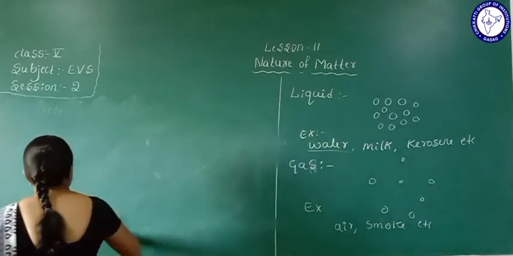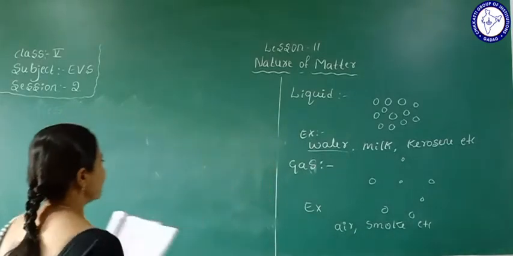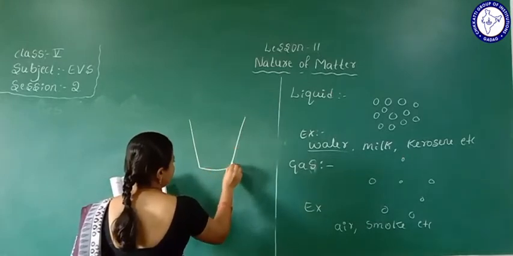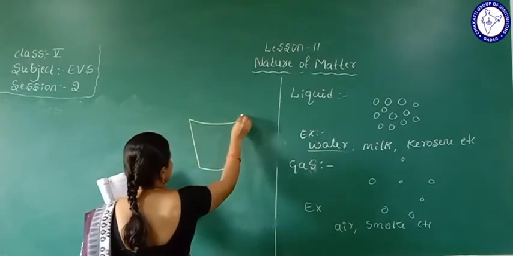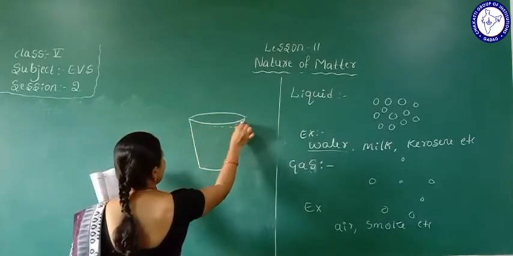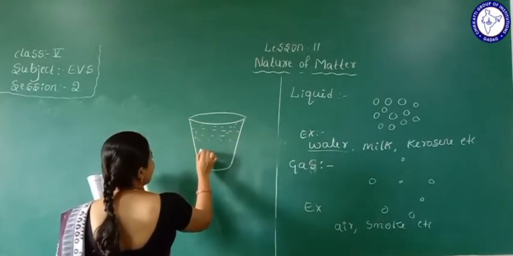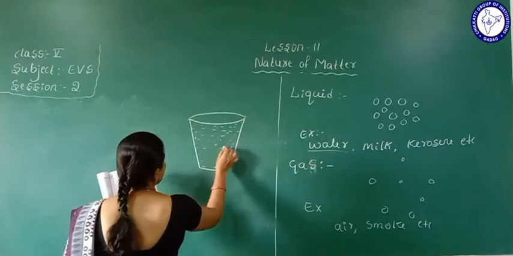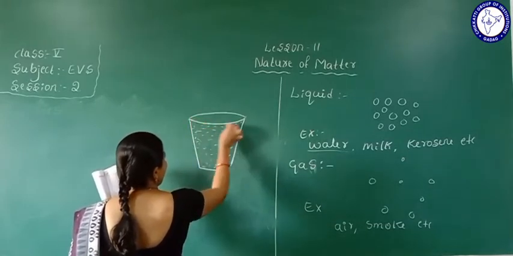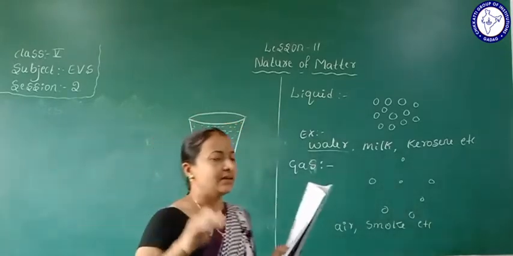Draw a diagram of this activity. This is a glass of water. They take a glass of water, and this glass of water is completely filled. So there is no space in between the water. It means the level of water is completely filled in the glass.